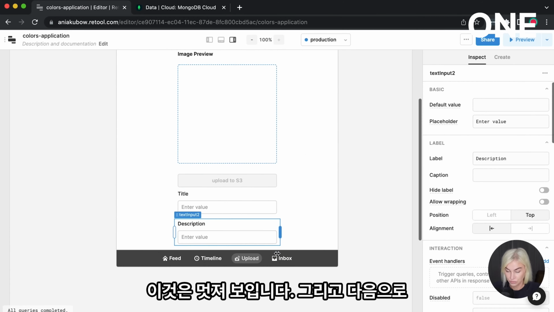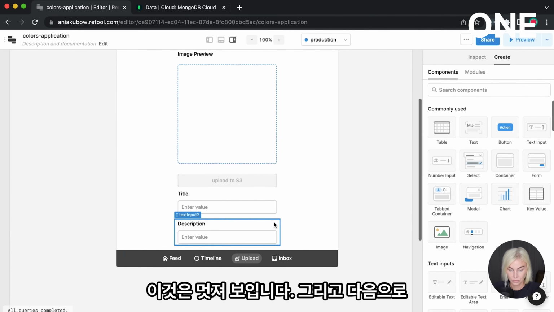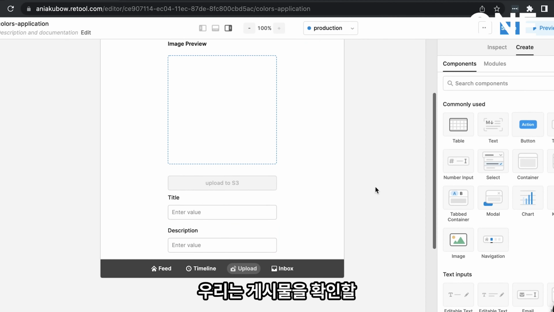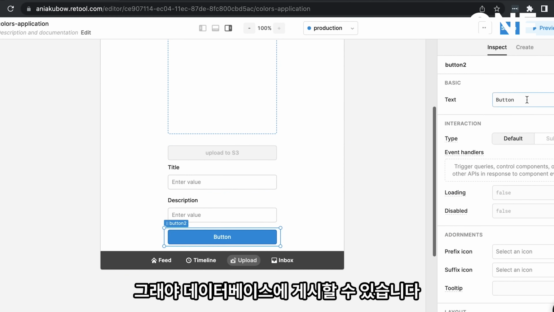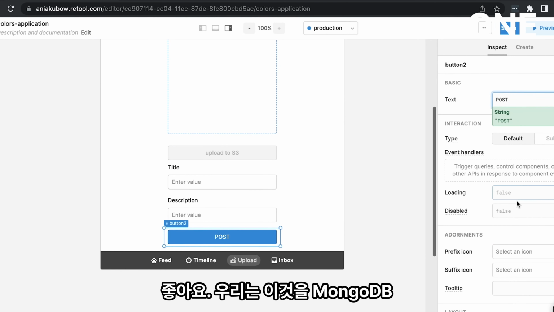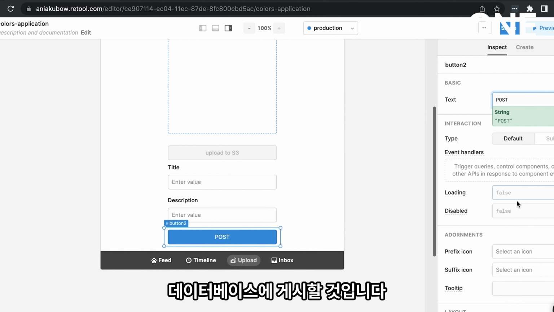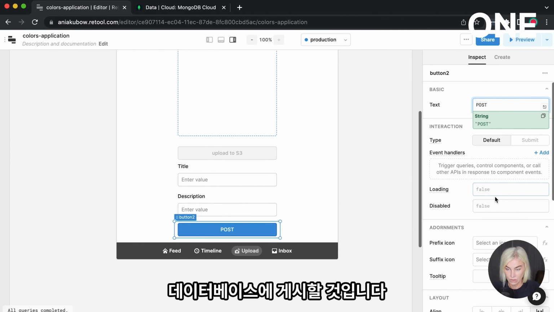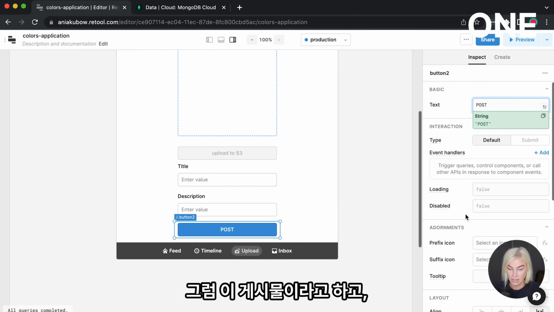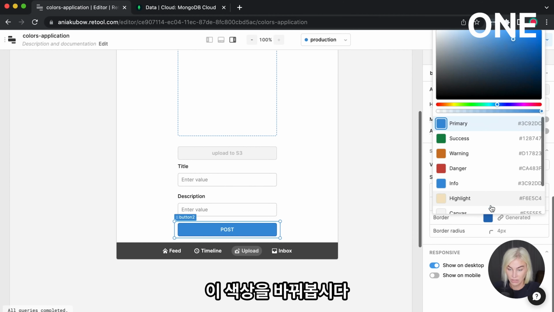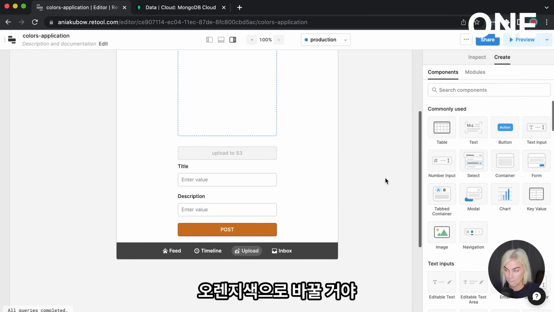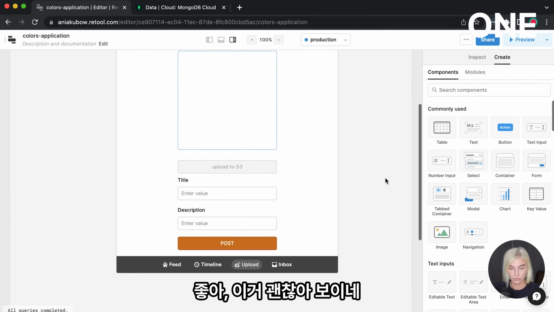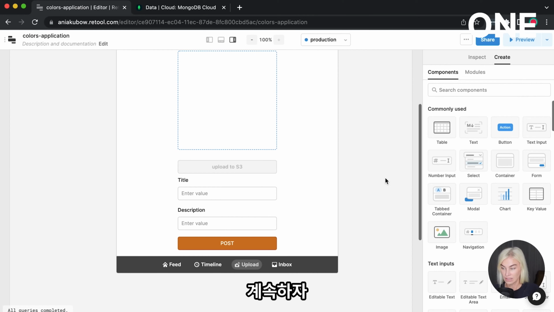This is looking wonderful. And next, we just need a button that will confirm the post, so we can post it to our database as well. Okay, so we're going to be posting it to our MongoDB database. So let's just say this post, and then let's change the color of this. I'm just going to change it to be this lovely orange right here. Great. So this is looking good. Let's carry on.